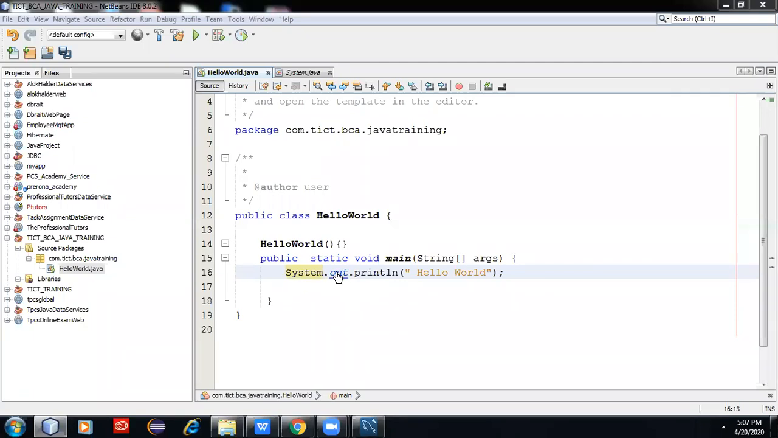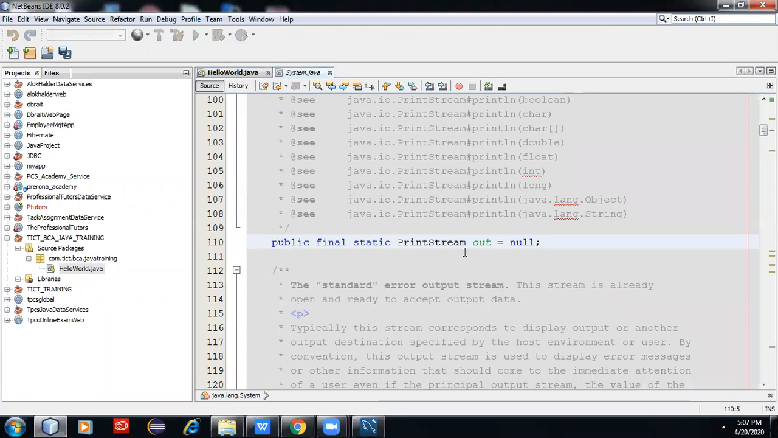Just click here, press the control button and click here. Just check what is out. Out is an object of the PrintStream class. In the java.io package there is a class named PrintStream, and out is an object of the PrintStream class. But out is a static variable, a static object type variable.